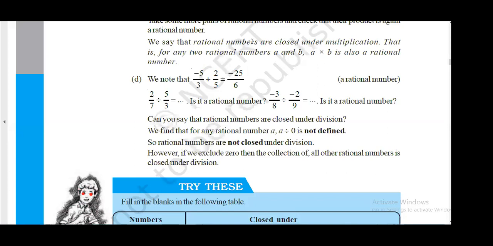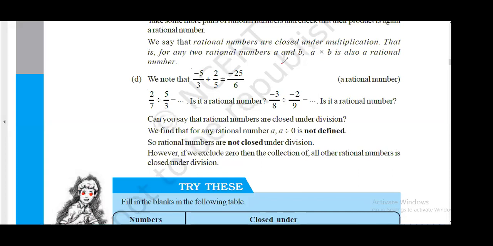So I was saying, division of all rational numbers will follow closure property, which means division of a rational number with another rational number will give me a rational number. But the only exception is 0. A can be any number.